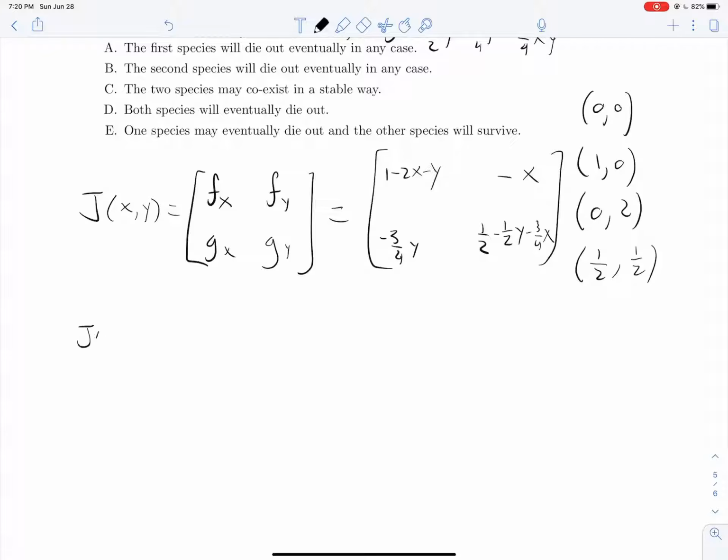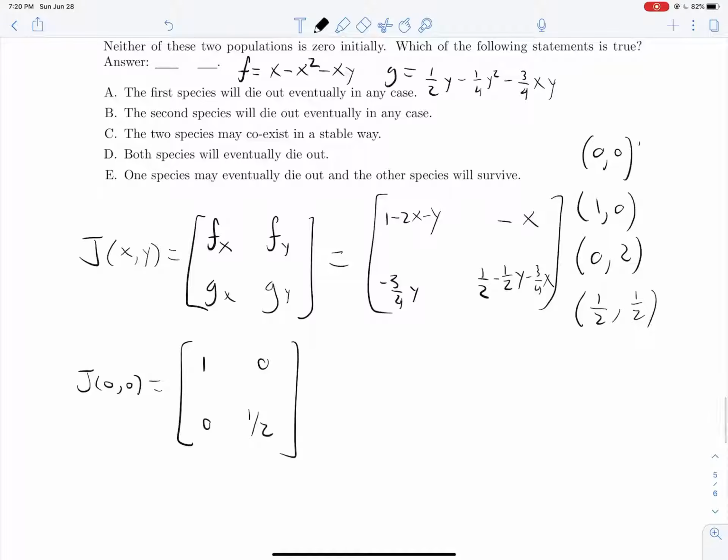So the Jacobian at 0, 0, our first critical point, will give us 1, 0, 0, 1/2. And because this is an upper triangular matrix with 2 positive eigenvalues, we know this will be an improper nodal source. Right there.